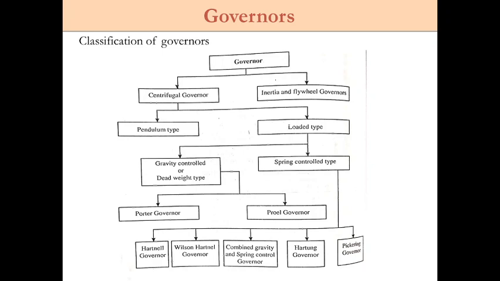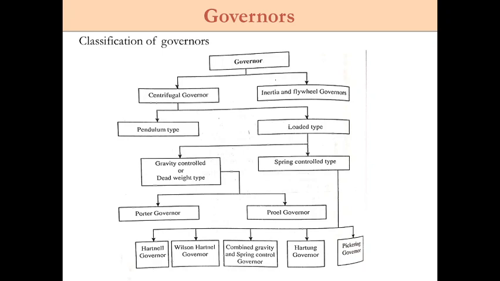Okay, so the main basic function of the governor is this: when the load on the engine increases, obviously speed will get reduced, so at that time more supply of the fluid is required to the engine. So at that time the governor will open the throttle valve of the fluid tank, so that more supply of the fluid will take place into the engine.